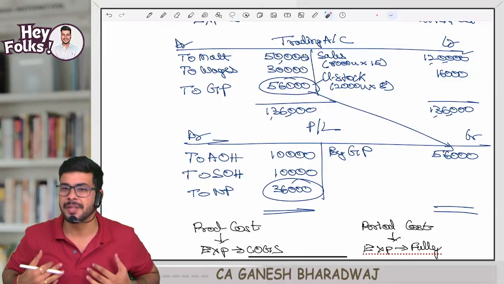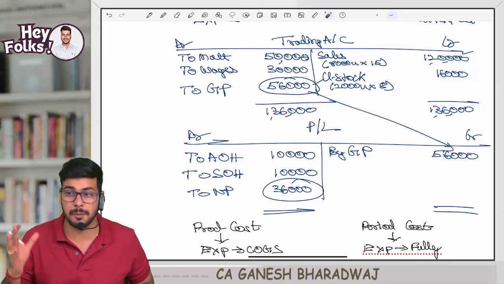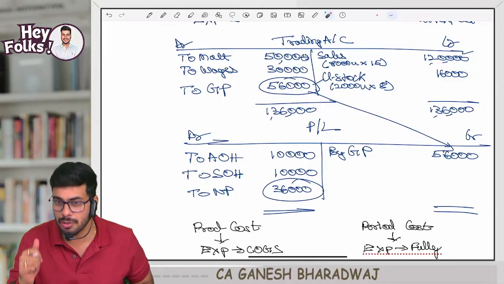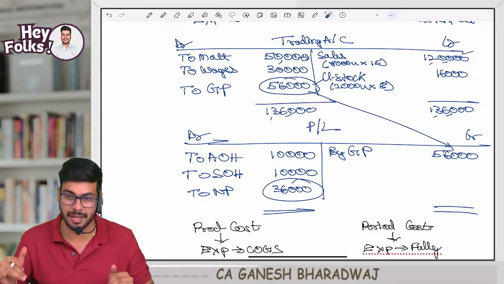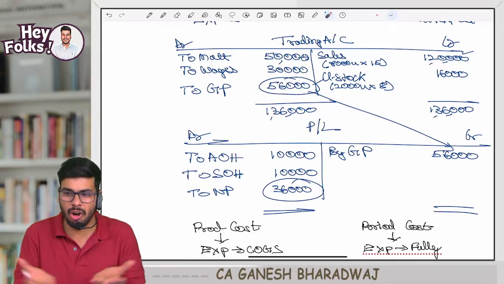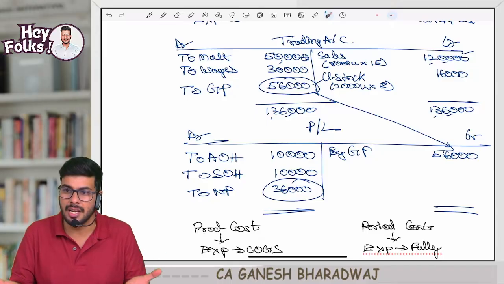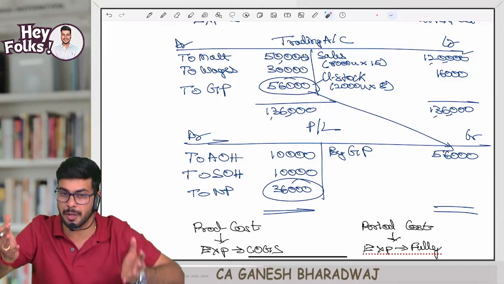But in our CMA Institute study material, all this explanation is not there. How will you know this? That's what I'm saying. That's why we are seeing this in detail. All these are the foundation that we are laying. Now the tree will grow beautifully. That's why we are spending so much time.